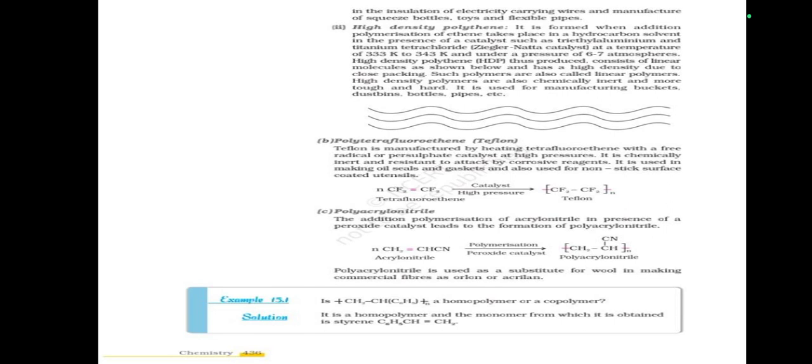Polyacrylonitrile. The addition polymerization of acrylonitrile in the presence of a peroxide catalyst leads to the formation of polyacrylonitrile. Polyacrylonitrile is used as a substitute for wool in making commercial fibers such as Orlon and Acrilan.